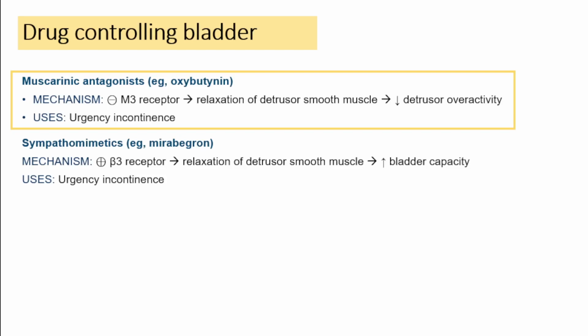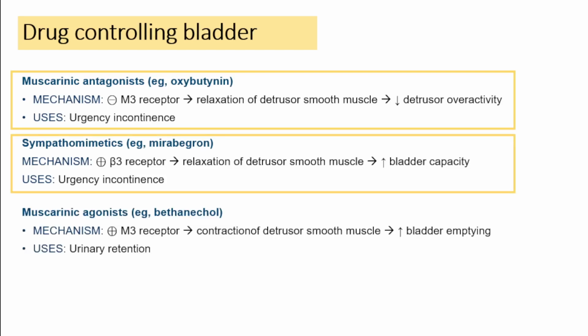urinary incontinence. So two kinds of drugs can be used in case of urinary incontinence. That is, one is the muscarinic antagonist and one more is the beta-3 receptor agonist. So you can use antagonist and agonist. Please don't confuse antagonist with respect to the muscarinic receptor and agonist with respect to the beta-3 receptors.